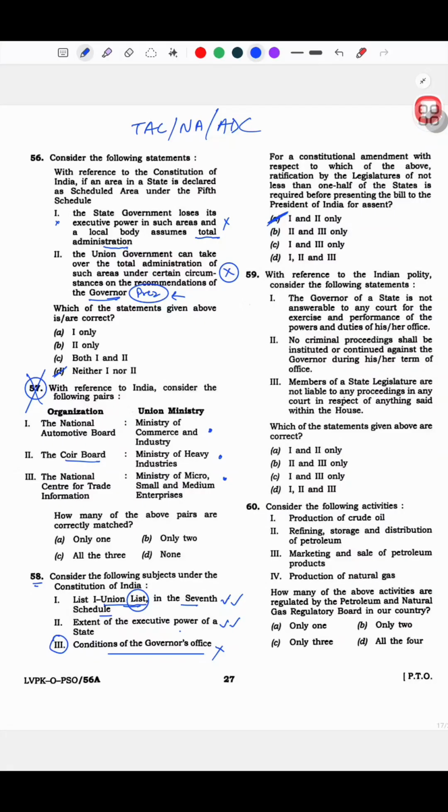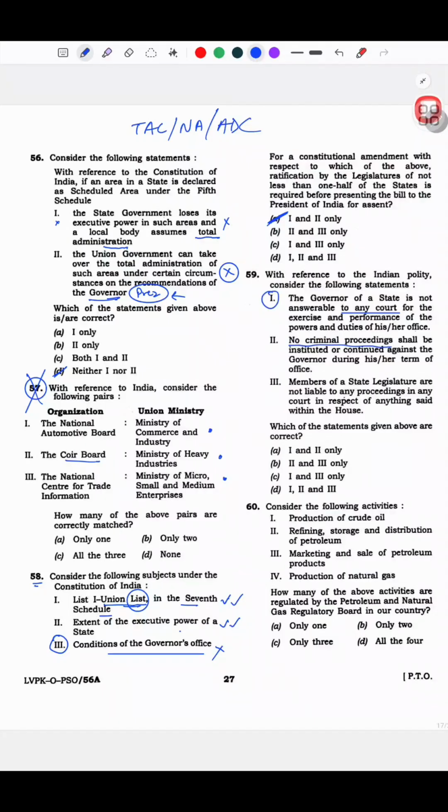Now this, with reference to the Indian polity, consider the following statements. The governor of the state is not answerable to any court for the exercise and performance of the powers and duties of his or her office.